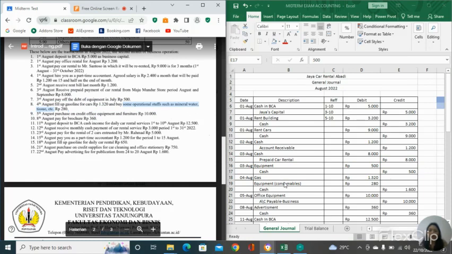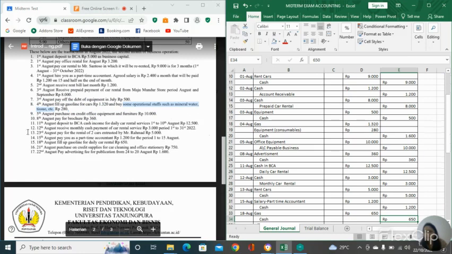Both of these are counted as expense. Because we do this transaction, our expense is increased, so it's in the debit, and we pay the expense using our cash, so our cash is decreased and in the credit.